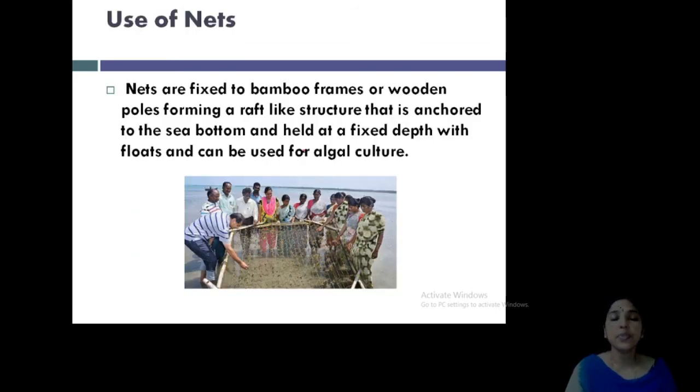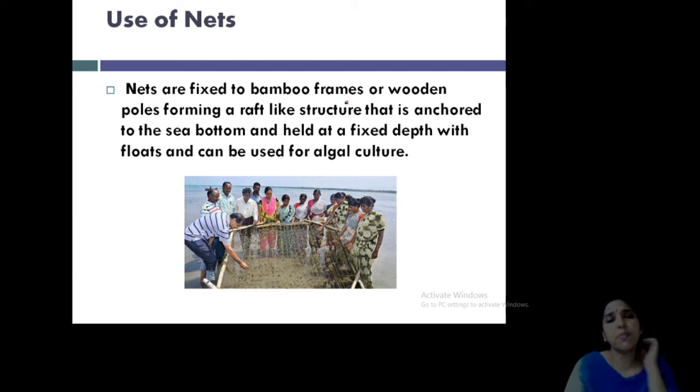Okay. Now, net also you can use. See, in the picture you can see the net is fixed in bamboo frames or wooden frames, and that is kept under the sea, a raft-like structure, and fixed here. Then in that net algae will grow continuously by taking the seawater itself.